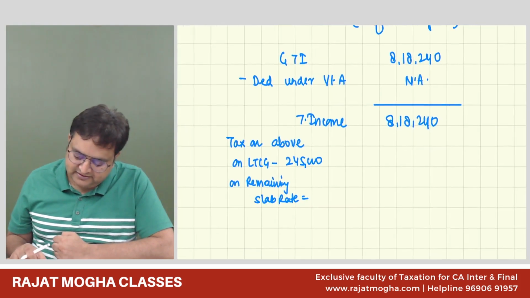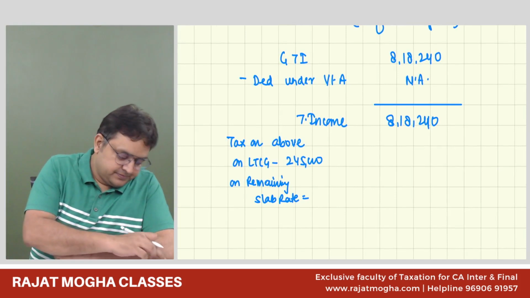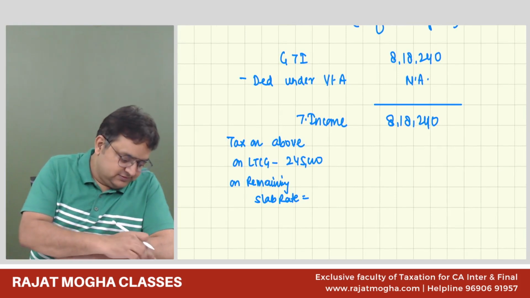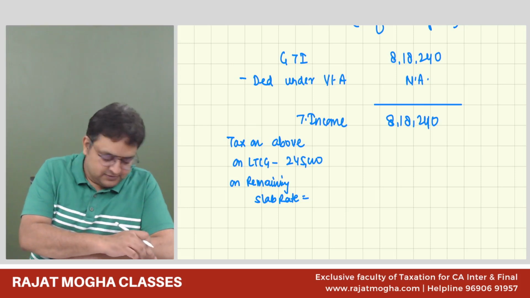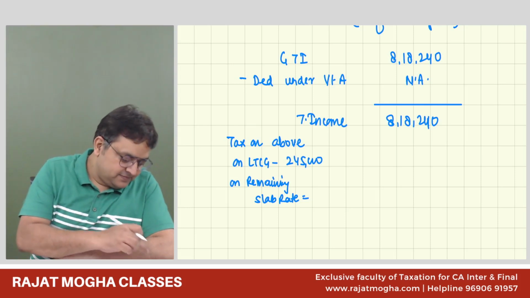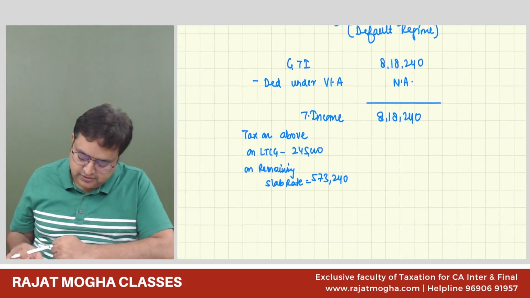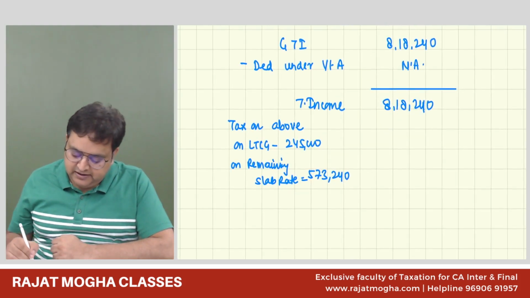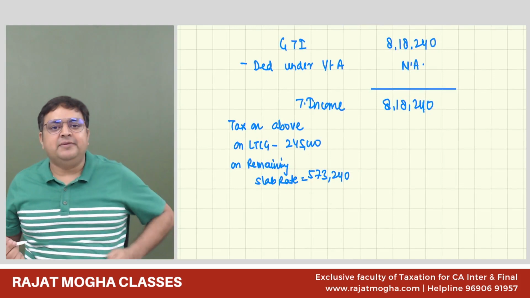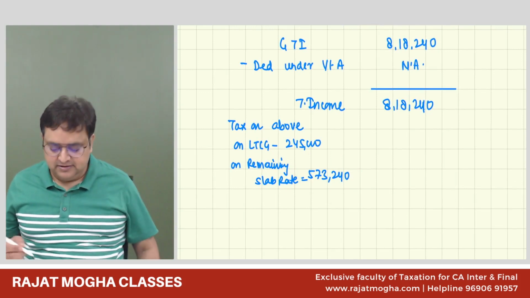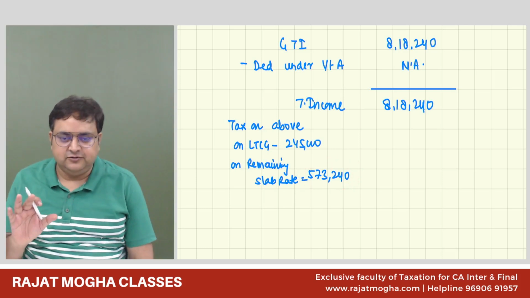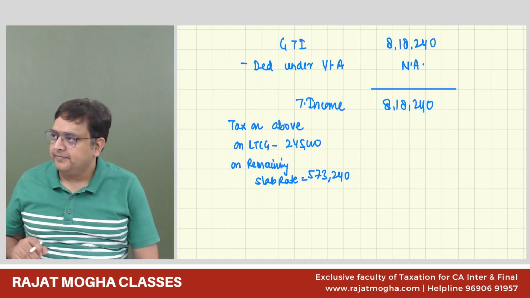The balancing figure is 5,73,240. See how important the first chapter was. The remaining income is more than the basic exemption limit, which in the default regime is 3 lakh, so there is no unexhausted limit and no adjustment required.